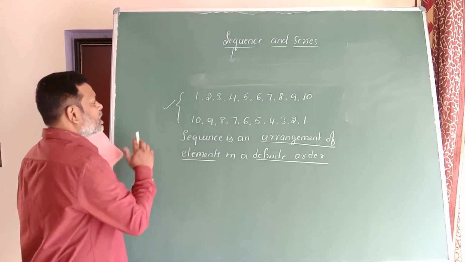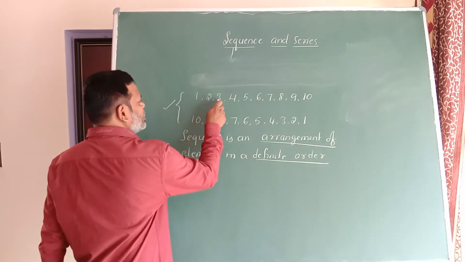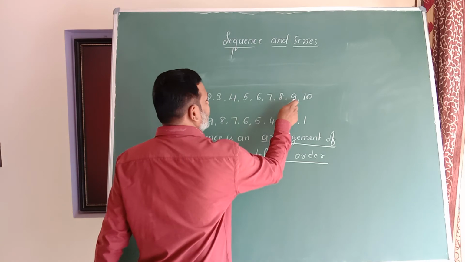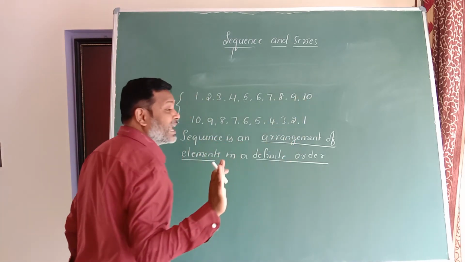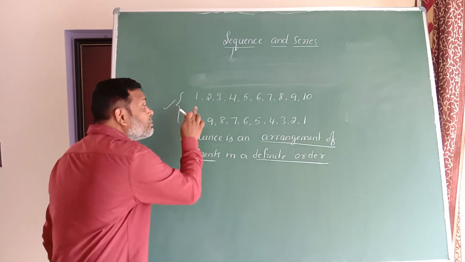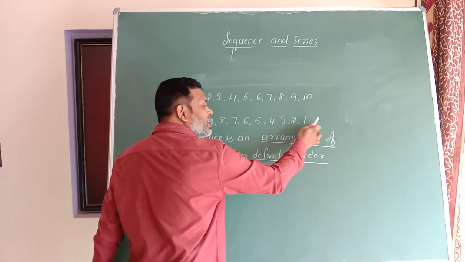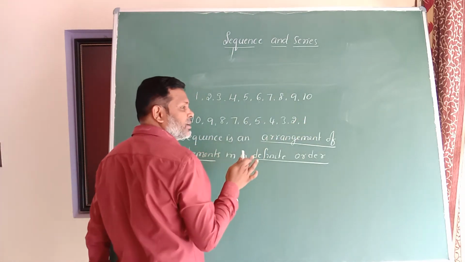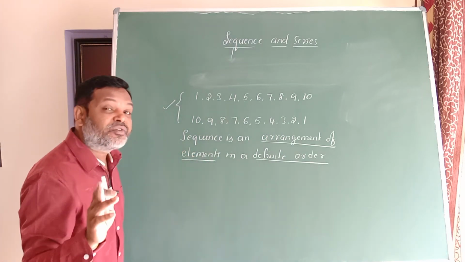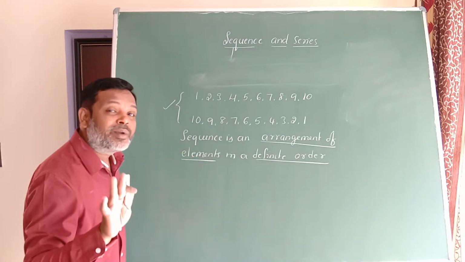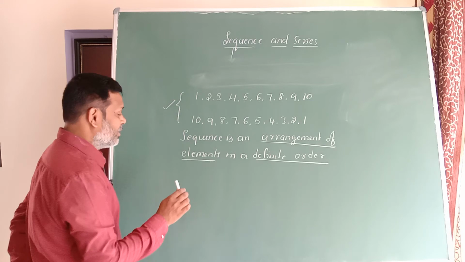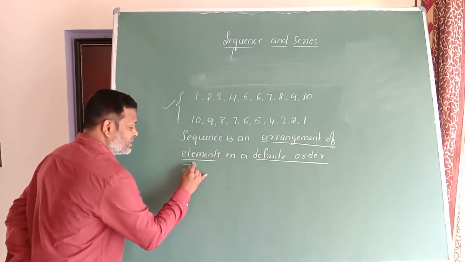Now pay attention. These 1 2 3 4 5 6 7 8 9 10 are the elements which form a sequence. Now it has become a sequence. The elements which form the sequence we call terms.